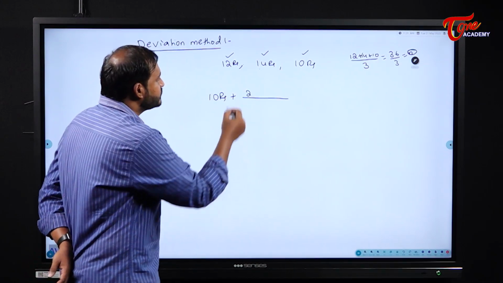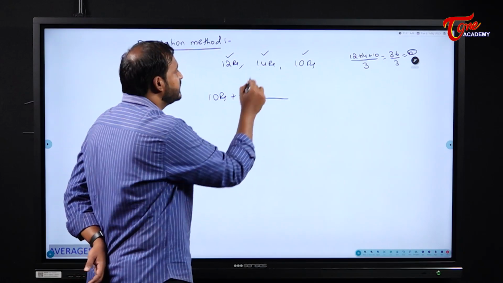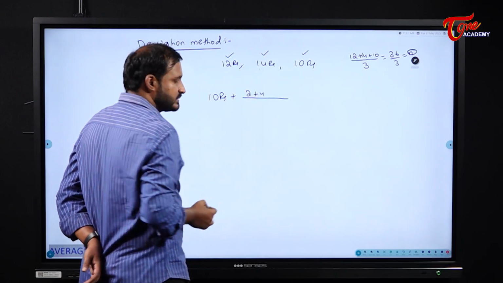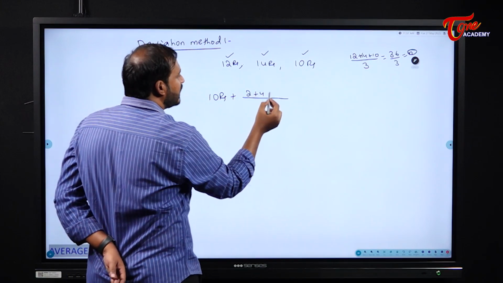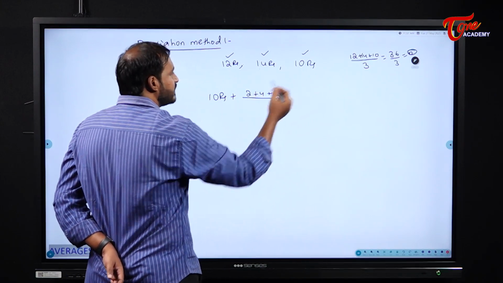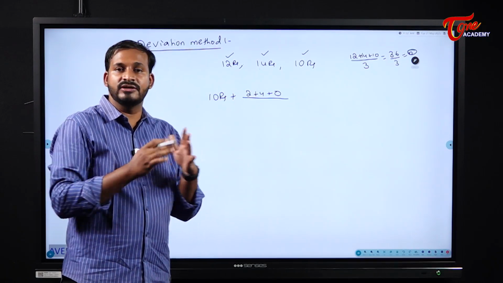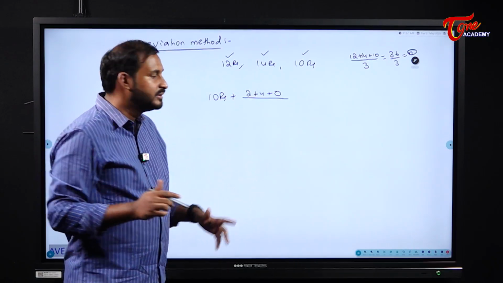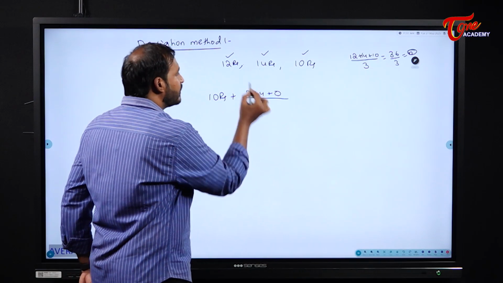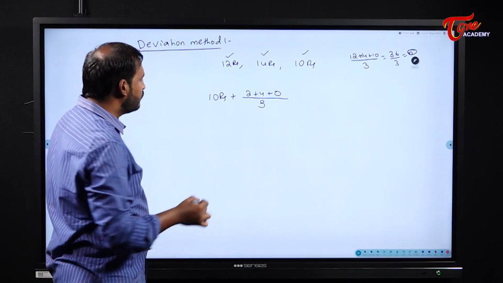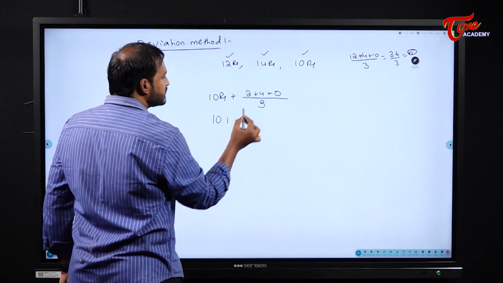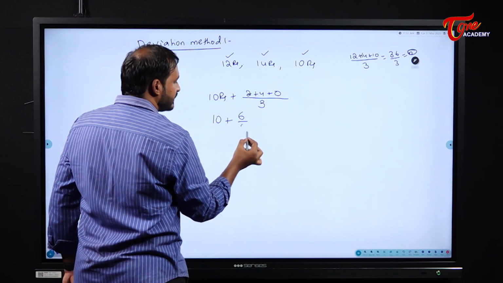Understood? When it comes to the second person, how much more is he having? 4 rupees. Okay, when it comes to the third one, nothing, why? Because same 0 and 0. Now, after collecting the excess amount, once again I should divide this among all the 3 people, right? So, by 3. Why? Because I have 3 people here.